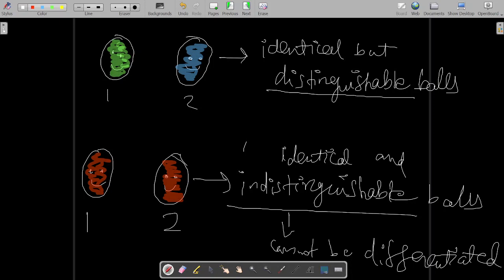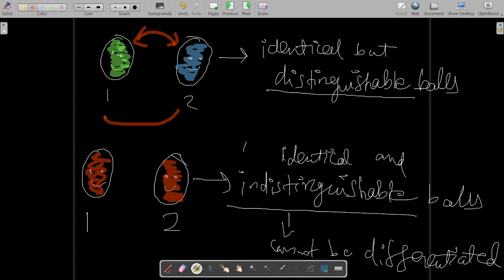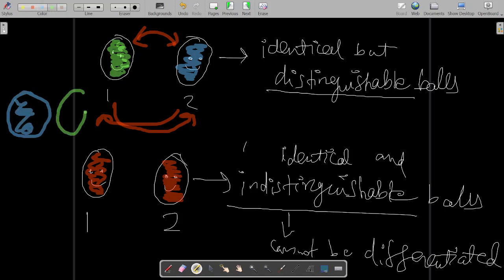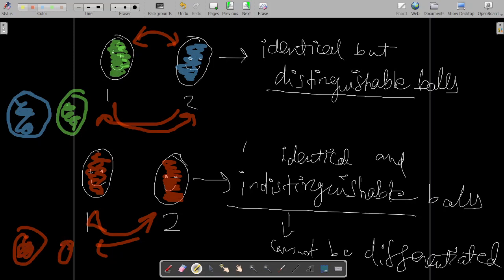If I interchange these positions, number 2 will go here and number 1 will come here, so a second unique arrangement is found. The blue ball will come over here and the green ball will go over there. But in this one, even if we interchange these two, I get the same, red and red.